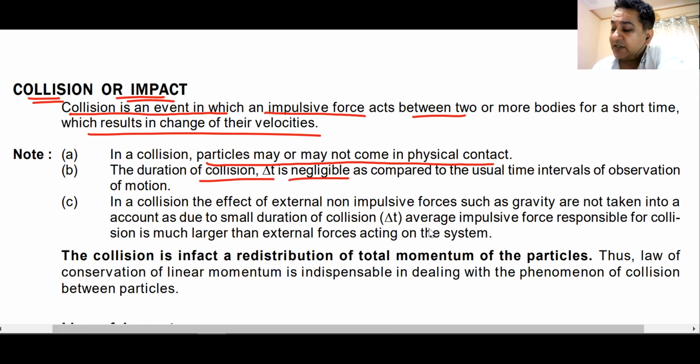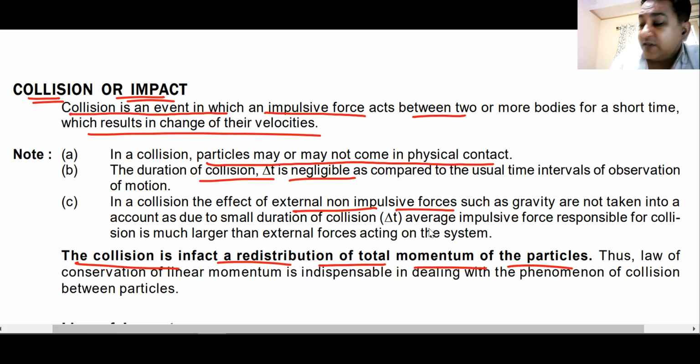The time of collision is very small, and the effect of non-impulsive forces is not taken into account. In fact, a very good definition of collision is that it is a redistribution of total momentum. Have you heard this definition? It is a redistribution of linear momentum.